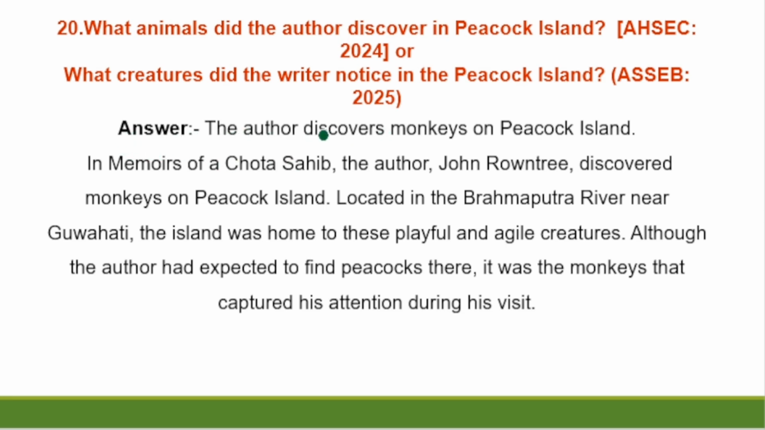Answer. The author discovers monkeys on Peacock Island. In Memoirs of a Chota Sahib, the author John Rountree discovers monkeys on Peacock Island. Located in the Brahmaputra River near Guwahati, the island was home to these playful and agile creatures. Although the author had expected to find peacocks there, it was the monkey that captured his attention during his visit.